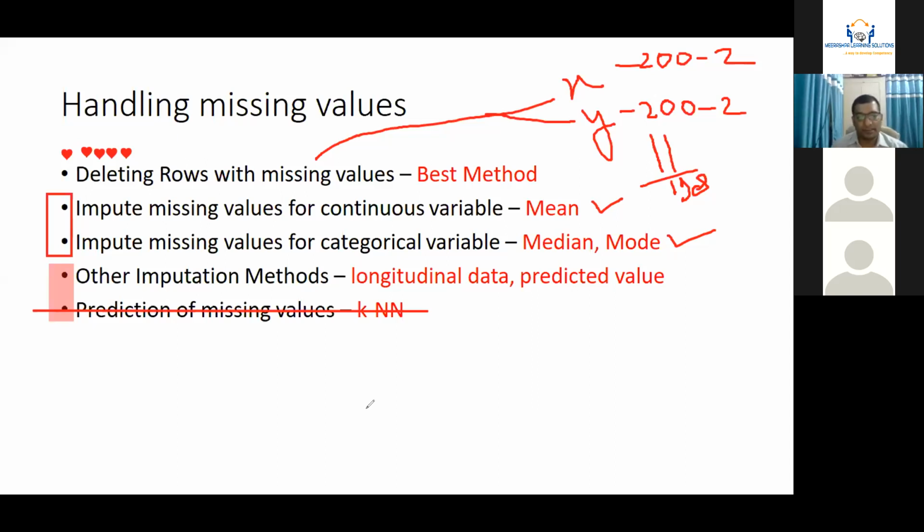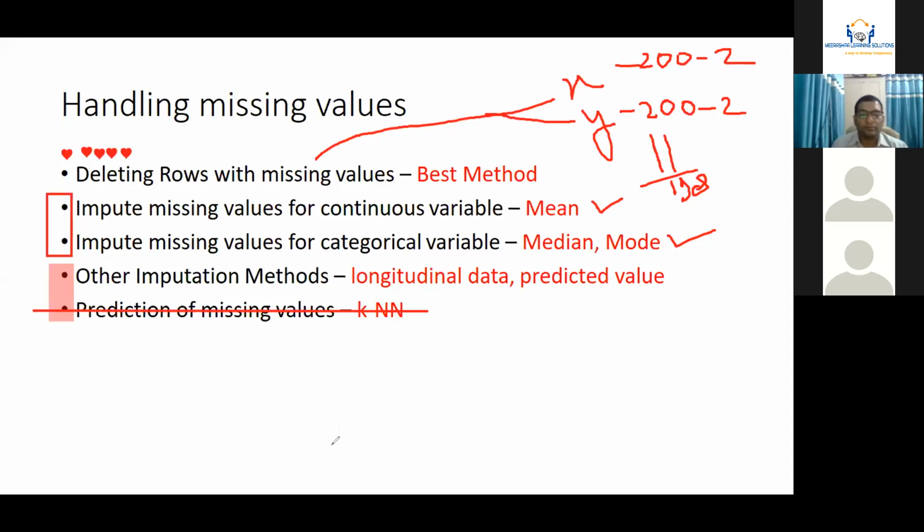Excuse me, sir. Good evening, sir. Some of the experts or some people suggest that we can use a particular digit in place of these missing values. What would be the implication of that, sir? You might have seen several videos on SPSS, and they might be asking. No, sir, I attended some workshops where they had suggested that we can go for this.